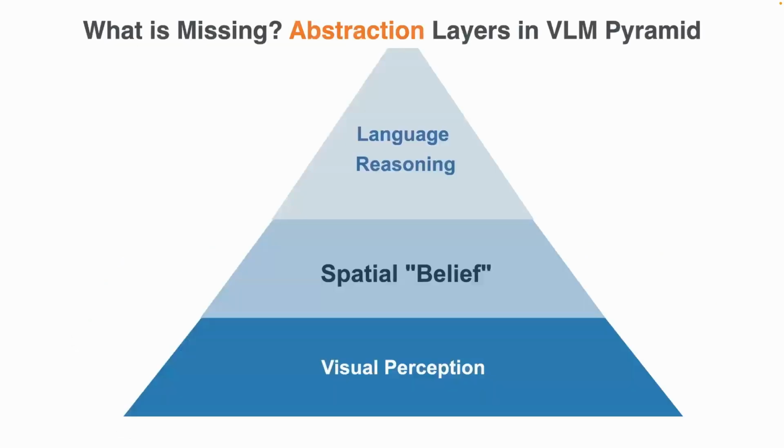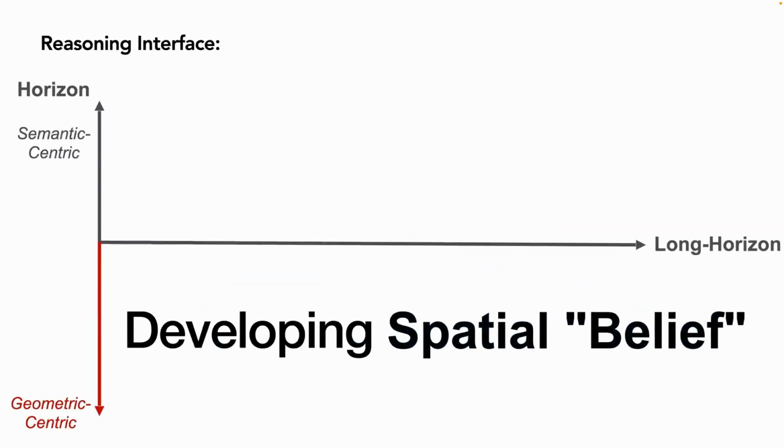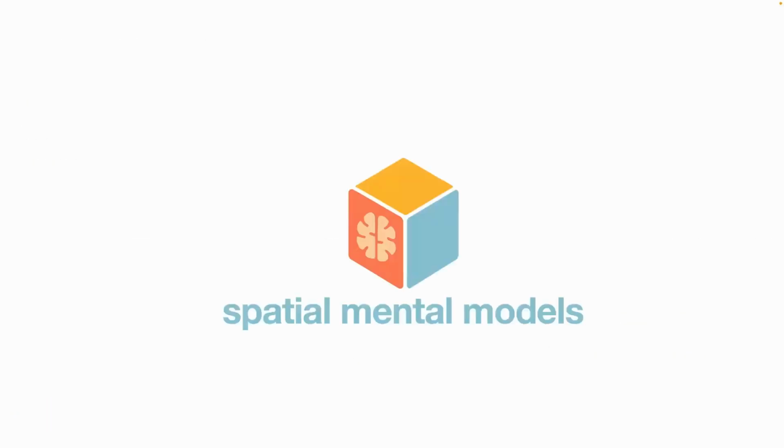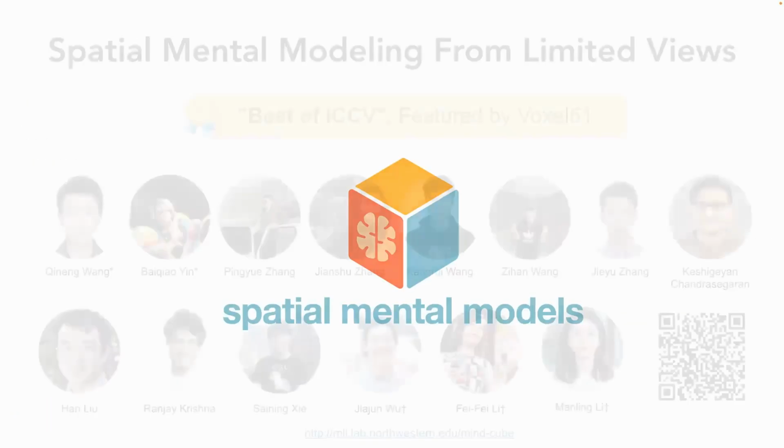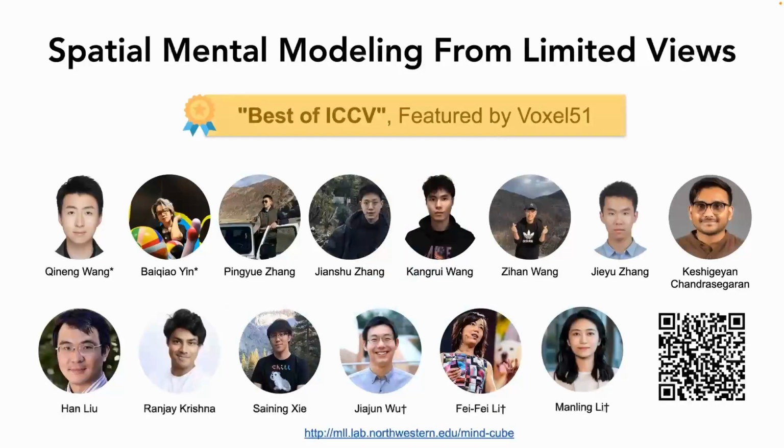As a result, for environment understanding, to really tackle the geometric bottleneck, we need to introduce this spatial belief. For the spatial belief, we want the model to develop this belief to really trace back how the different objects are located and what the layout is. So this is the first work I want to introduce, about whether we could force or teach the model to build the spatial mental model and then figure out the unobserved scene.